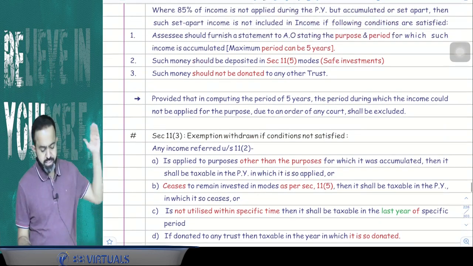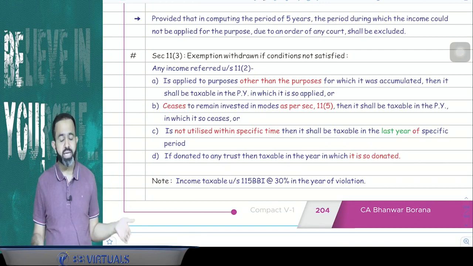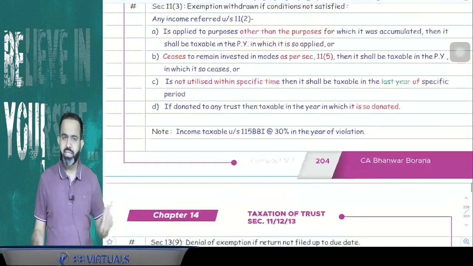Now guys, in this section, if there is a violation, then that income will be taxable under section 115BBI at the rate of 30%. So your tax rate is 30%.